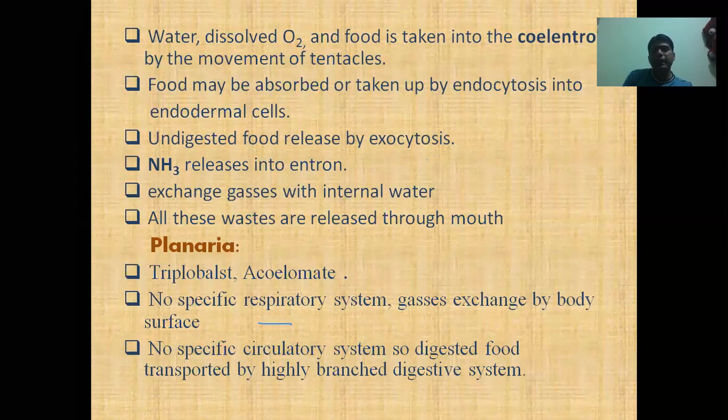If there is no big gap between these two cells, means they are very near to each other, so a simple diffusion process is enough for gas exchange or releasing of material. So in the case of planaria, there is no specific respiratory system. The gas exchange happens by the body wall.